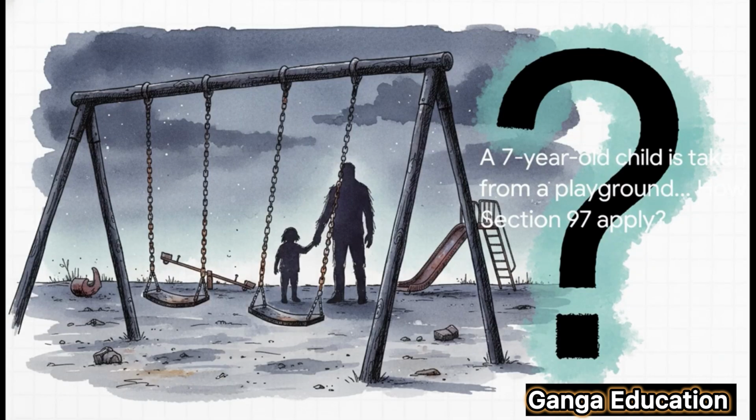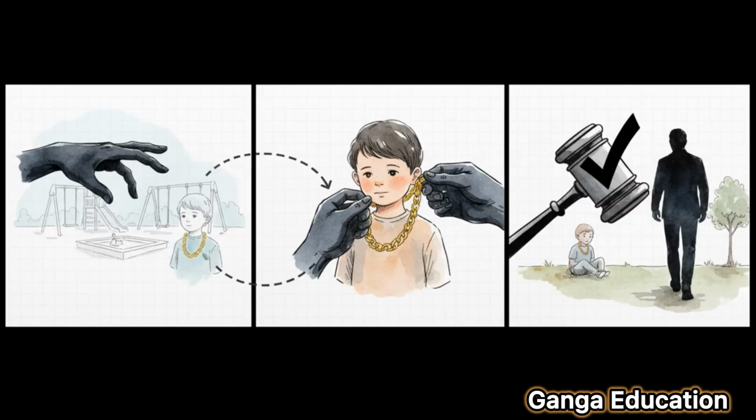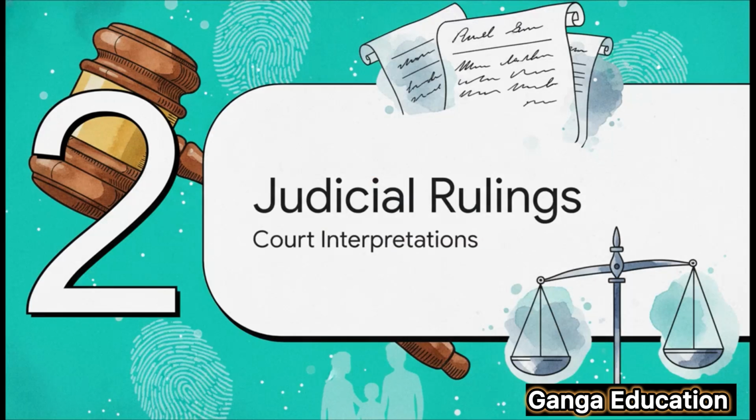All right, let's take all this theory and apply it to a practical example. Analyzing real-life scenarios is so important for your problem-based exam questions. Let's say a person lures a 7-year-old child away from a playground. Then they remove a gold chain the child is wearing. Now, here's the crucial part. Even if that person safely returns the child later, the offense under Section 97 is already complete. Taking the child away from their lawful guardian is kidnapping. The child is under 10, and the intention to steal the chain is clear. It's a textbook case.